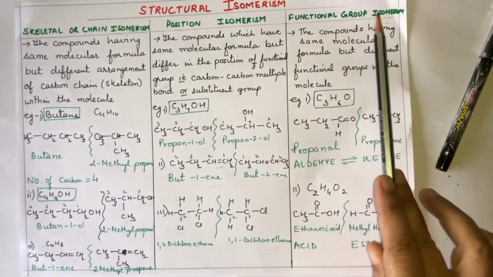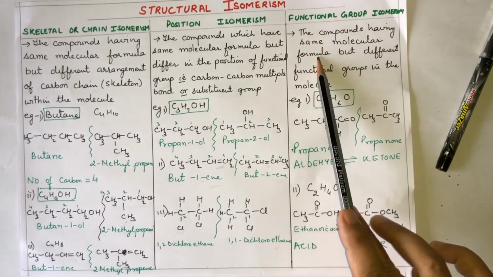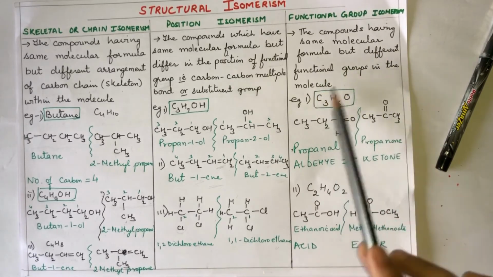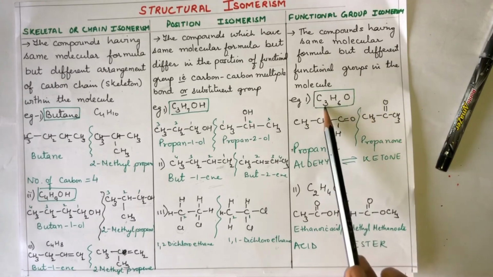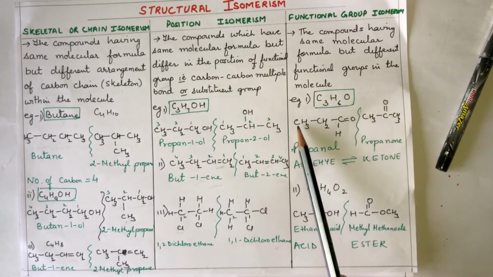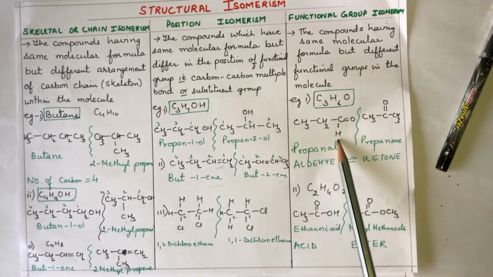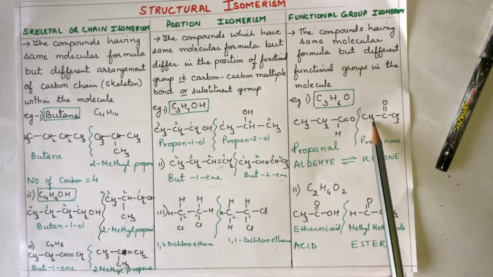Now, functional isomerism: the compounds having the same molecular formula but different functional groups in the molecule. What are the different functional groups? See, same molecular formula, C3H6O. Let us first count this. C3, 1, 2, 3, H6, 3 and 3, 6.